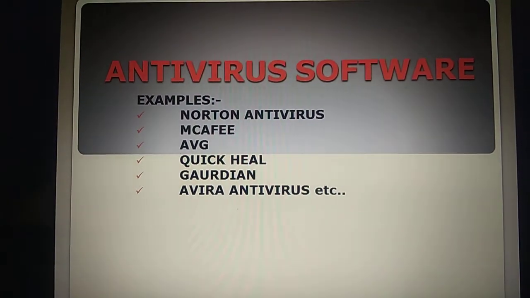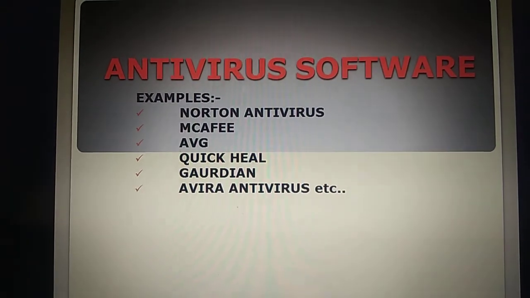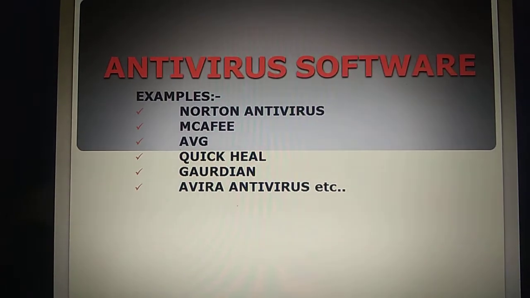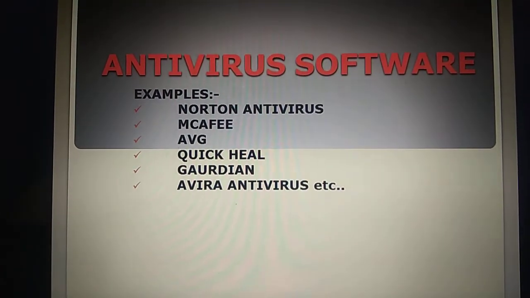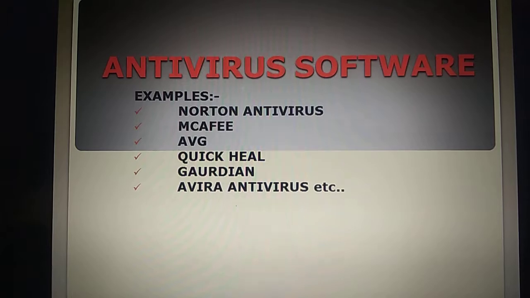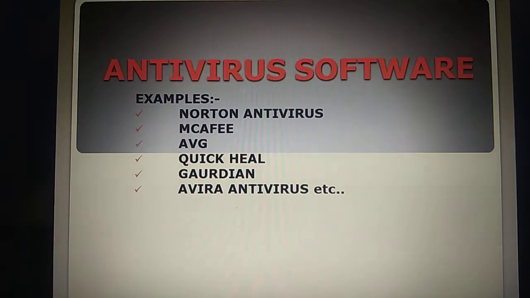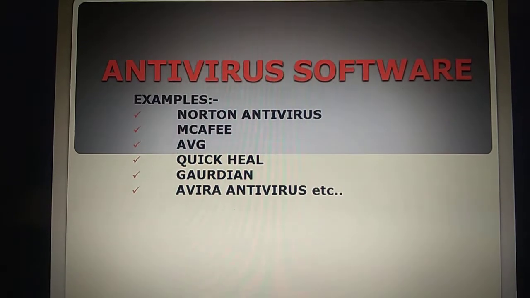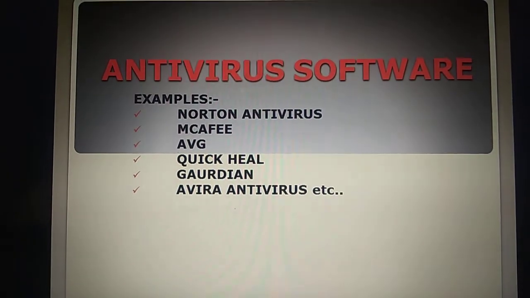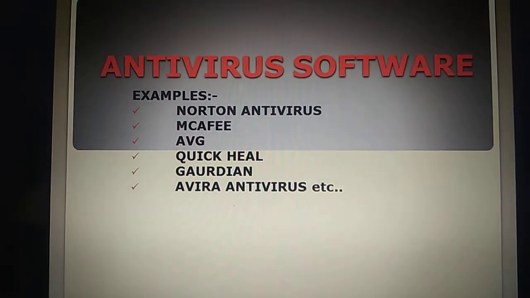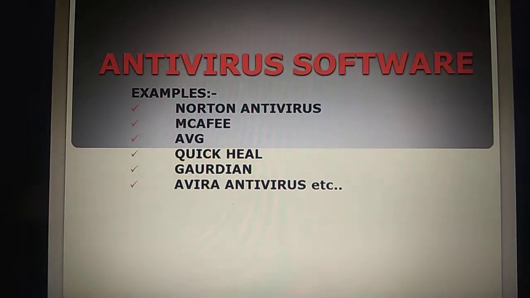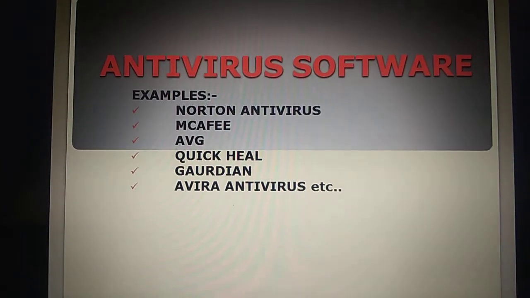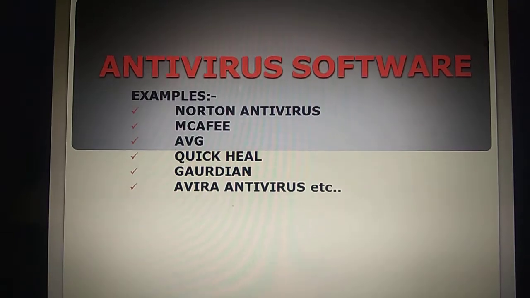The functioning of antivirus is that it will scan for viruses on your computer. If it finds one, it will give you a message and ask whether you want to repair the damaged file or quarantine it. After your response, it will take the specific action on that infected file.